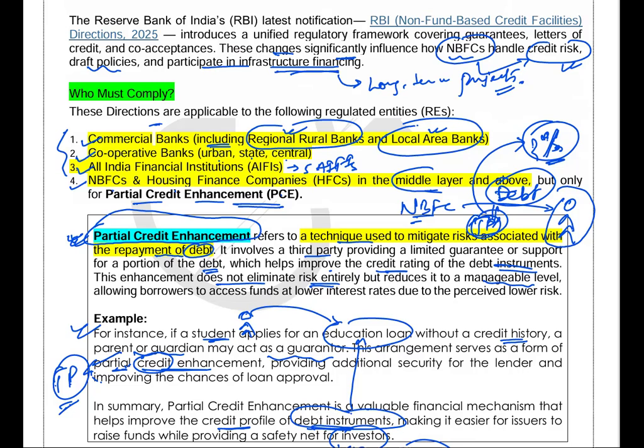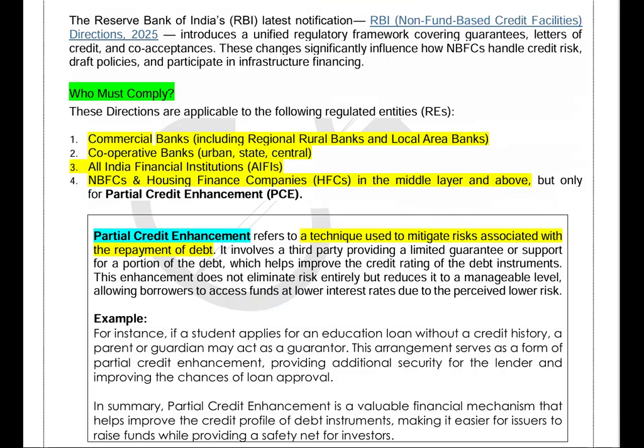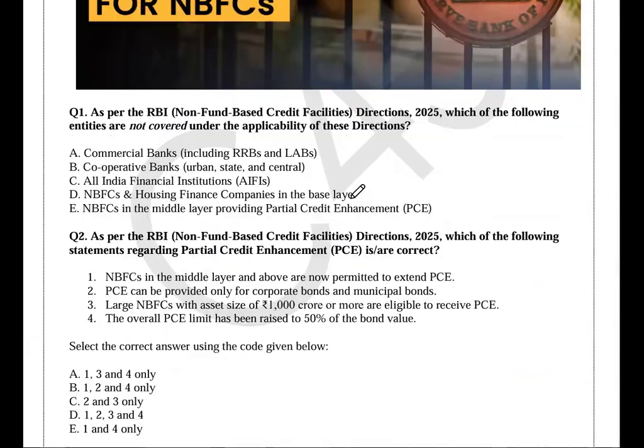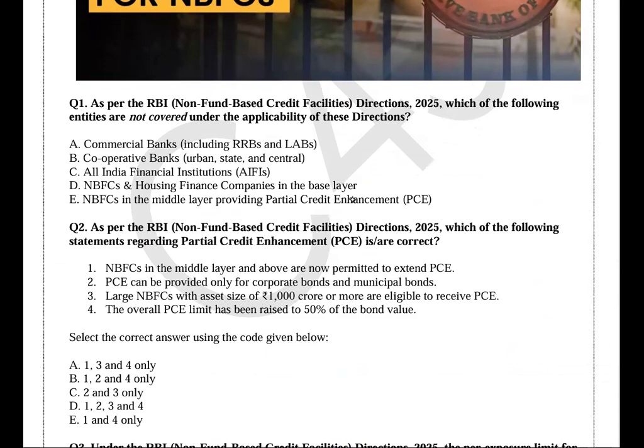In middle layer and above. And this is the answer of question number 1. You can say that option D would be incorrect because it is talking about NBFCs and housing finance bank in base layer. No, in middle layer and above. Okay, so option D is incorrect.